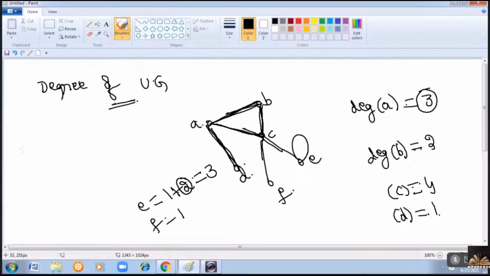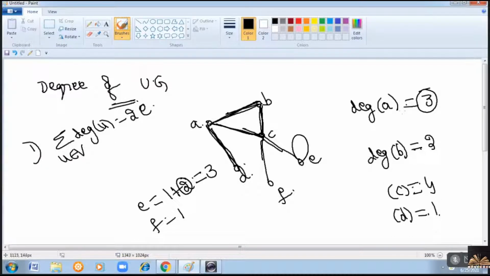Now, according to the handshaking theorem, what are the 2 points you must remember? The sum of the degrees of all the vertices should be equal to 2 times the number of edges.